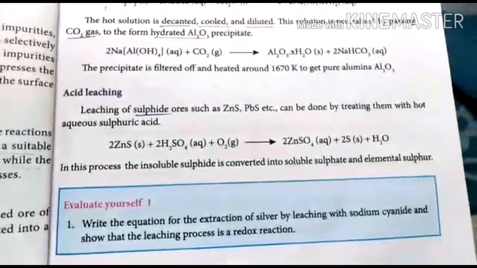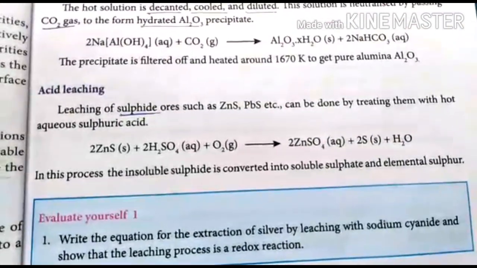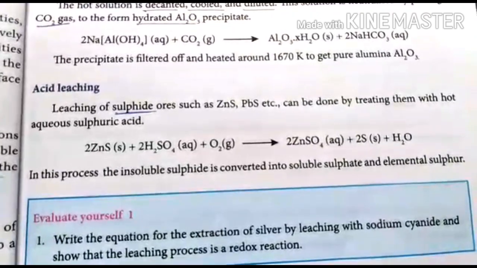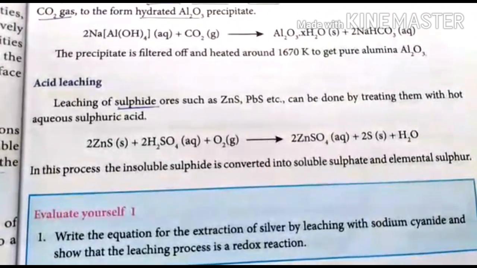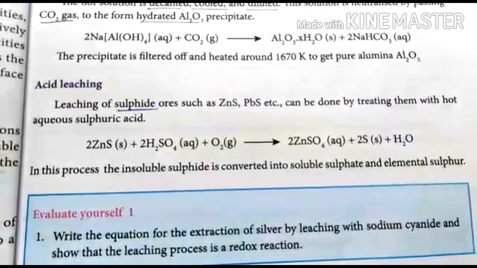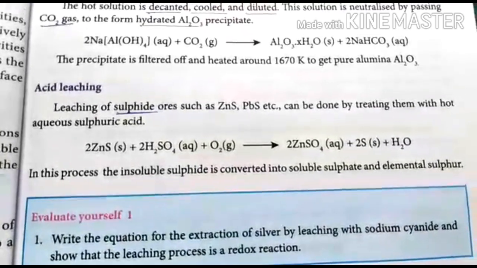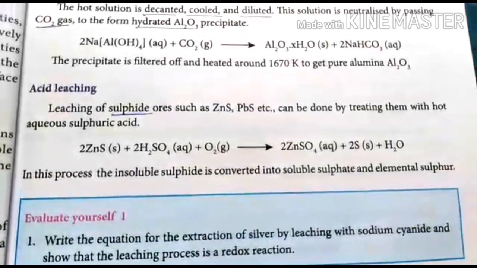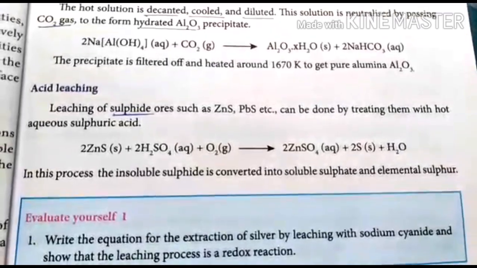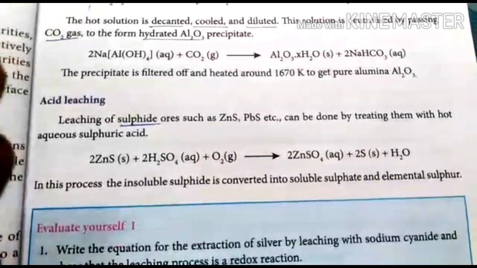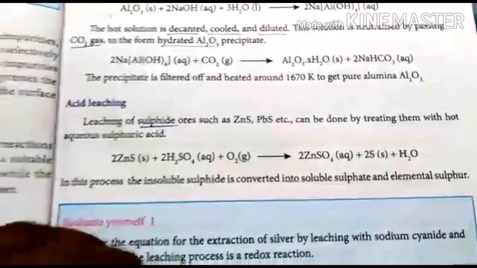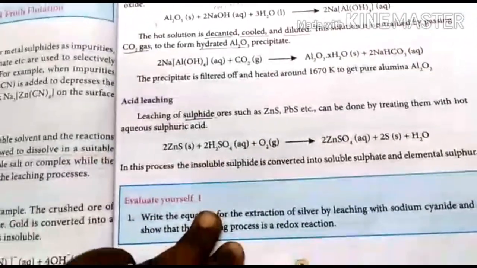The next one is acid leaching. What happens? Sulfide ores such as zinc blende or galena are treated with hot sulfuric acid. You get zinc sulfate and sulfide. So again you get the metal. So this is another method. These are all the methods which are used in the leaching process.